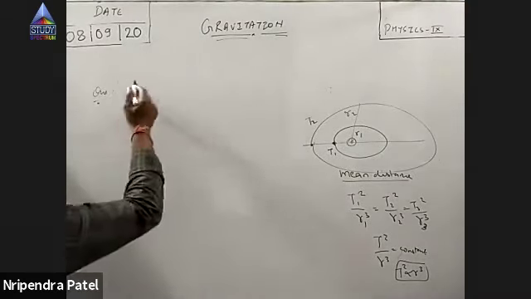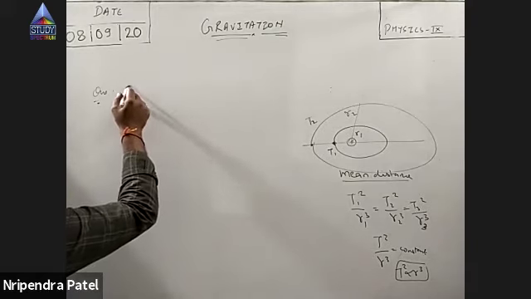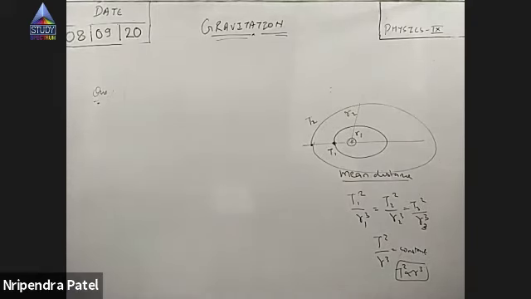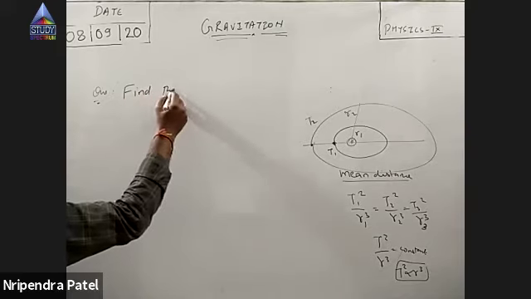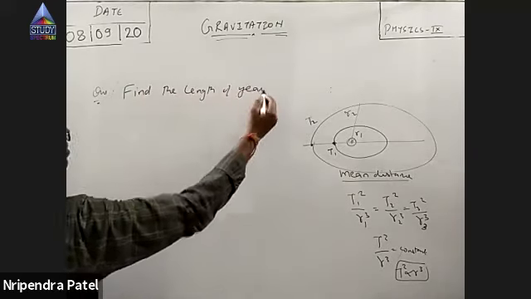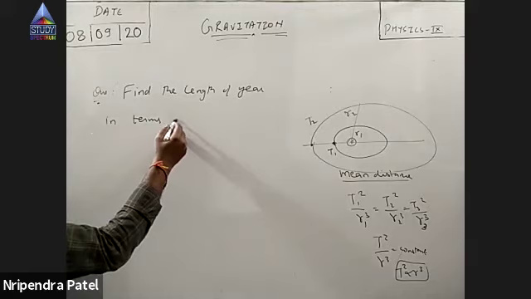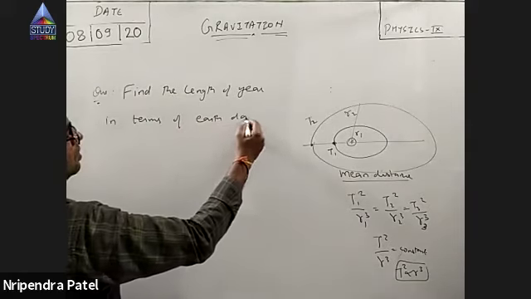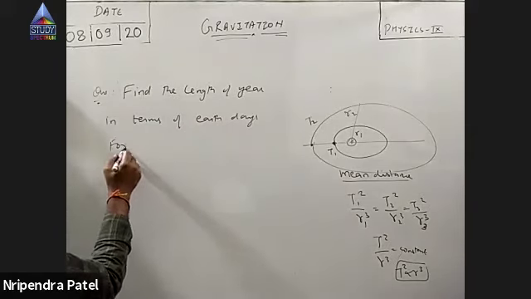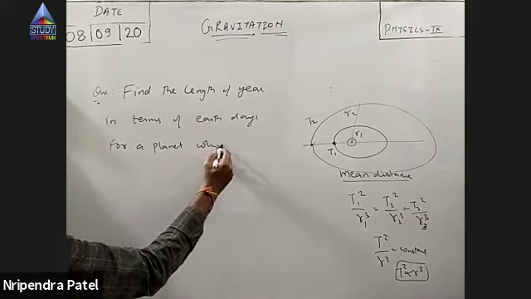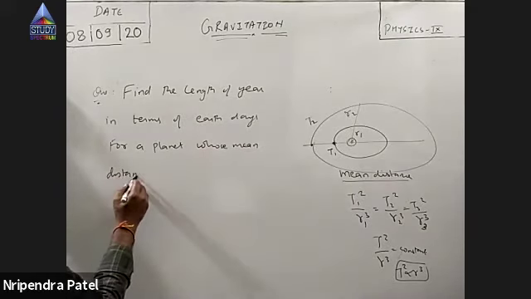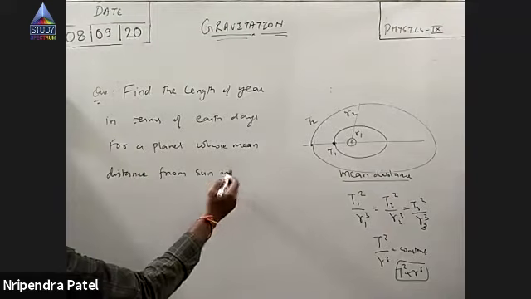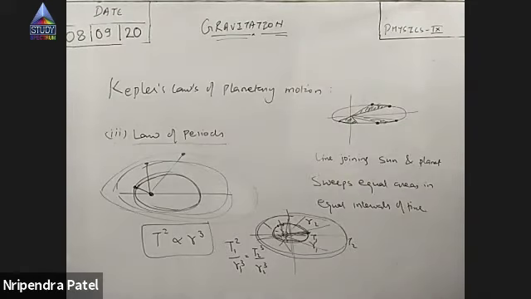What Kepler suggested is that the square of the time period upon the cube of the mean distance of each planet bears the same ratio. So T1 squared upon R1 cubed is equal to T2 squared upon R2 cubed. These are constant.